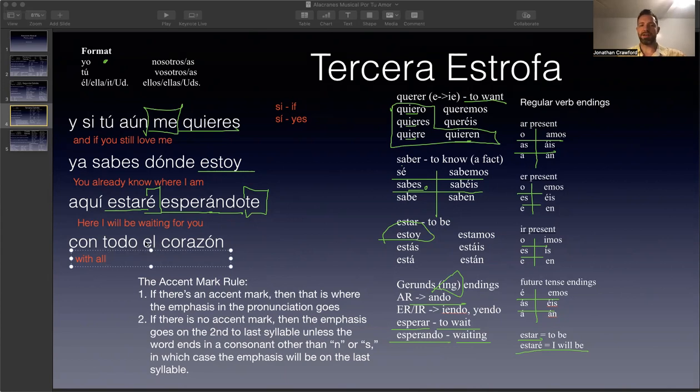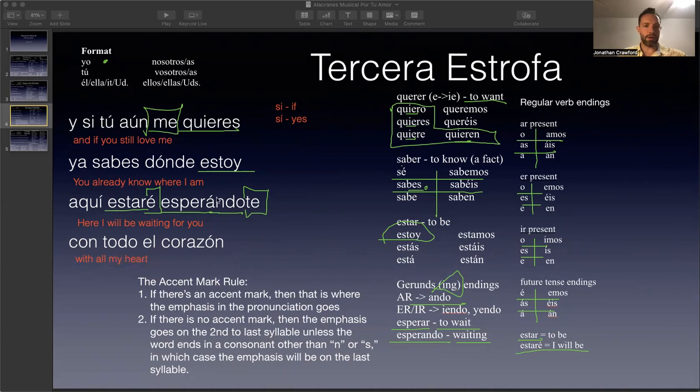Corazón is associated with the article el corazón. In English, you would use a possessive. You would say my heart. In Spanish, you don't use a possessive for your body parts. You use the article. But since we're translating it to English, we're going to use a possessive with all my heart. One more thing to mention on this slide.